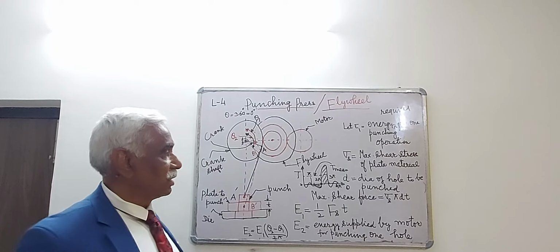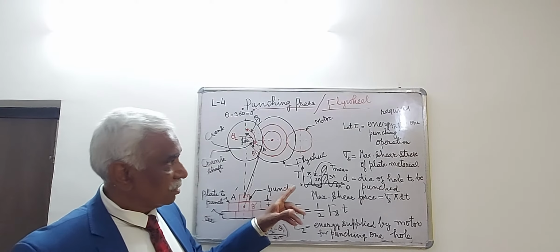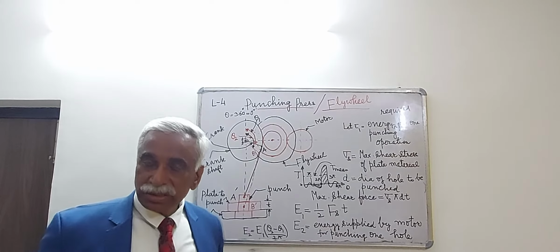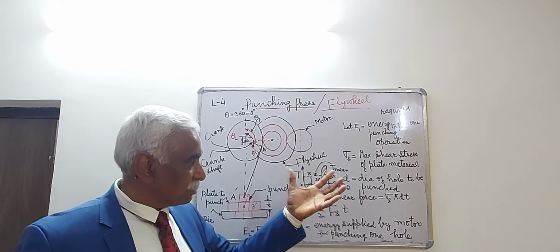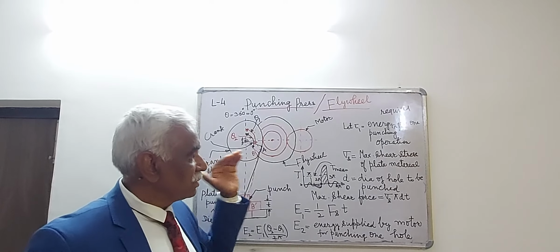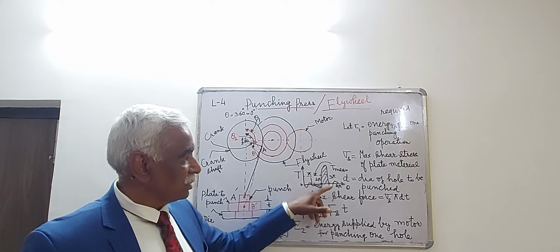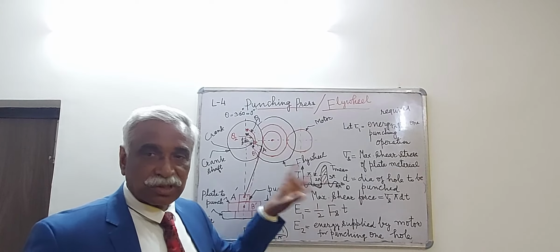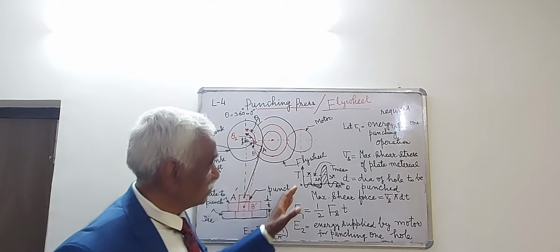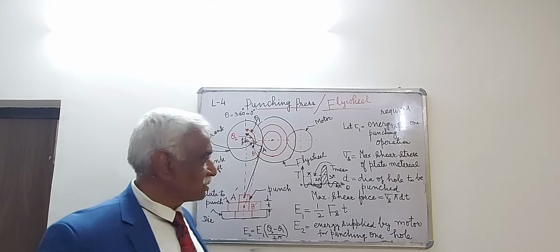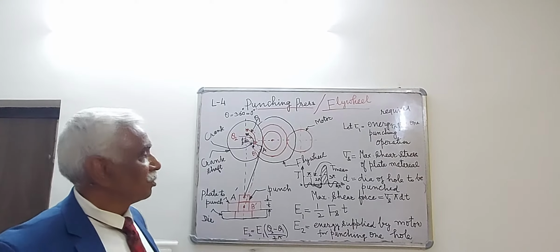And this is the reason why a flywheel is mounted on the engine. That excess amount of energy is absorbed by the flywheel, and it is given to the rest of the three strokes to reduce the variations in the speed because of the variations in the turning moment of the engine.